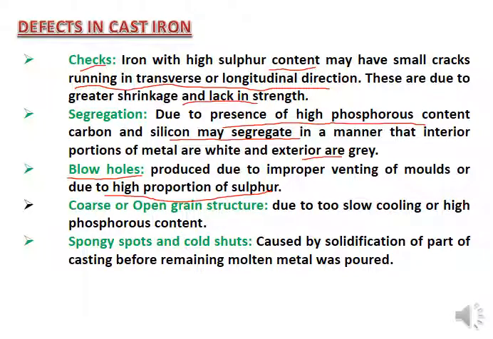Coarse or open grain structure, and spongy spots and cold shuts. You can read it by yourself. These are the list of the different defects you may have in the cast iron, and due to these you cannot use it for the main construction or as a structural component.